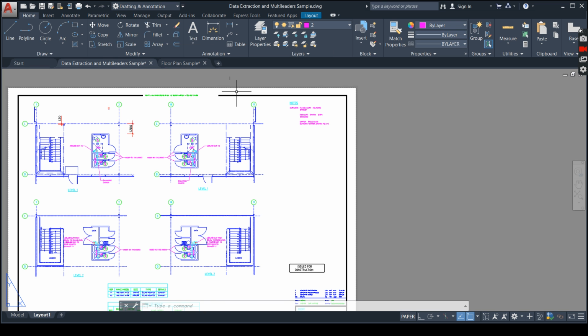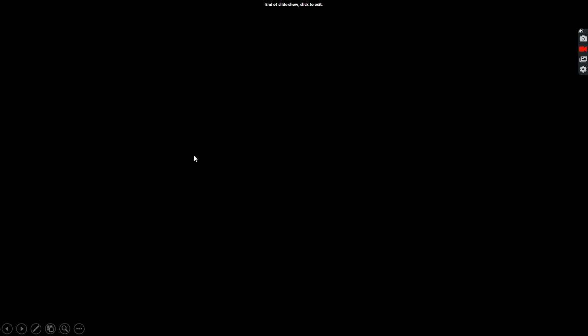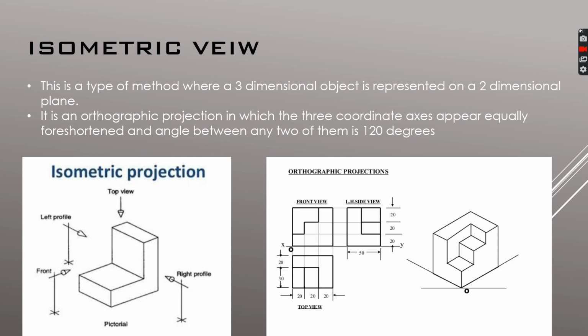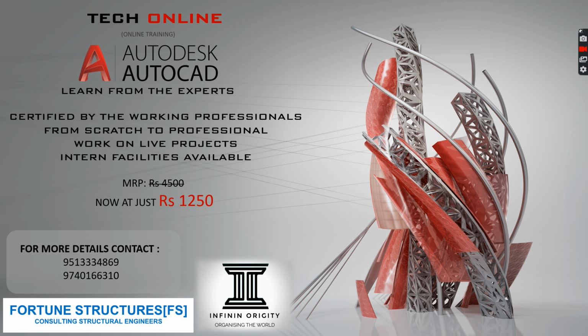So that's all we have for the demo session here. Let me quickly go. So again I'll be repeating: this is a certified course from working professionals, and I'll be teaching you from scratch. You don't need to have any knowledge about AutoCAD, and I'll make sure the whole software becomes so easy for you. And if you do well in the quizzes, please request a live project.